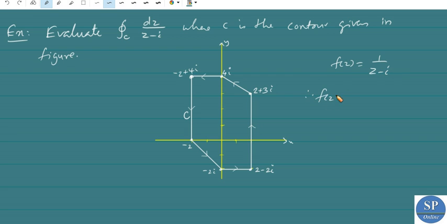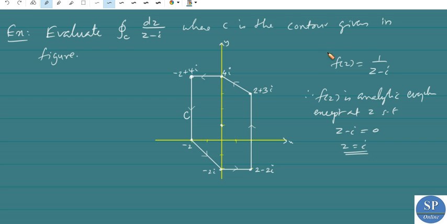Therefore, f of z is analytic everywhere except at z such that the denominator is equal to 0. That is, z is equal to i. So f of z is not analytic at z equal to i. That is, i is this point. Okay, so f of z is not analytic at the point i, and it is analytic everywhere in the complex plane except at this point z equal to i.